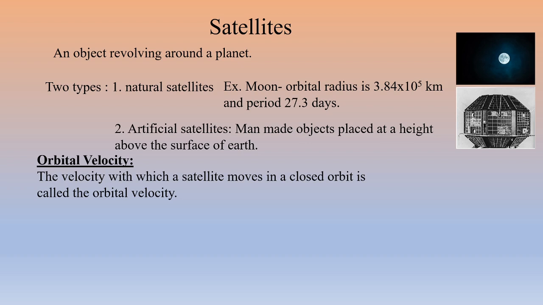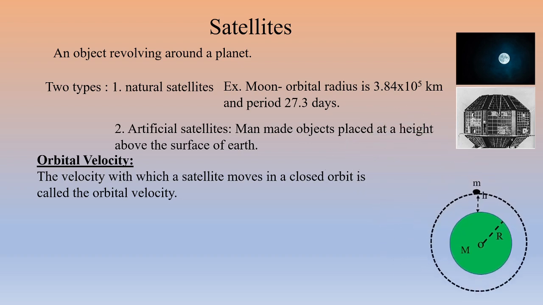So let us consider the Earth, which has mass capital M and radius capital R, around which a satellite of mass small m is revolving in a circular orbit at a height small h from the surface of the Earth.